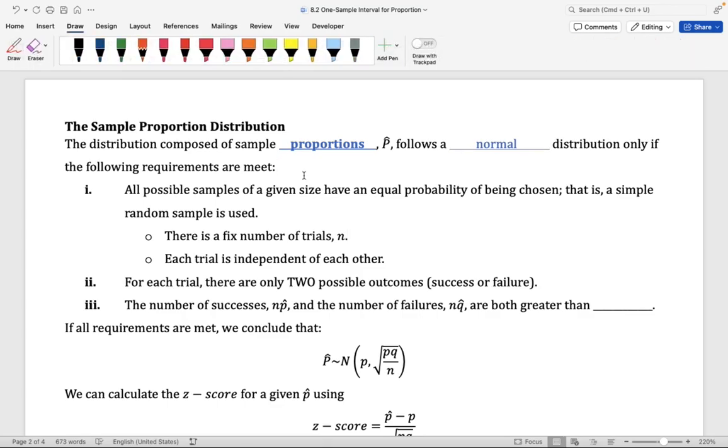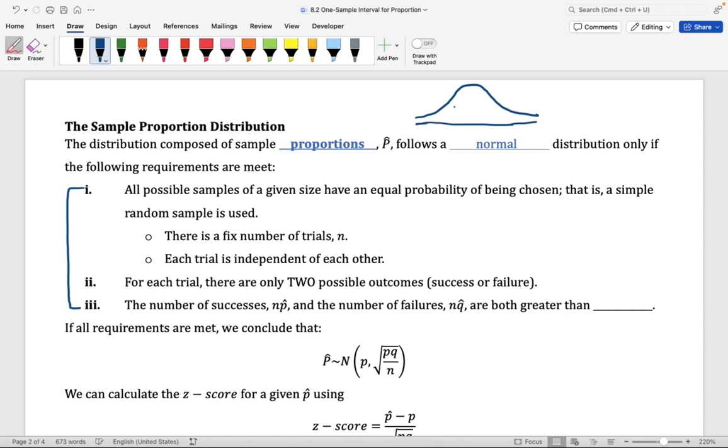Now, before we read the requirements, let me help you visualize what we're saying. Imagine you take a sample from the population and you compute a proportion from that sample. You come back with a sample proportion. Now imagine I do the same thing. I go and take a sample from the population, I find the proportion coming from that sample, and I come back with it. If we construct a histogram with all those sample proportions, we're going to see that the histogram follows a normal distribution. That is what we're saying here. And it's going to follow a normal distribution if the three requirements below are met.